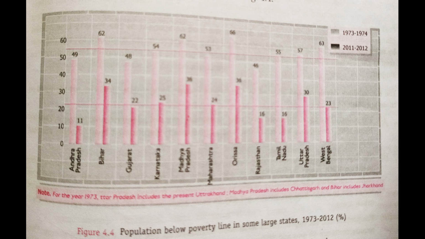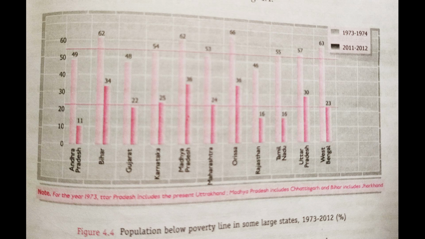So this graph shows that after the implementation of the new economic policy, because some regions have been left out, not practicing the new policy, they are still under poverty. But the states which practiced it and achieved the target and the output are also under poverty slightly, right?